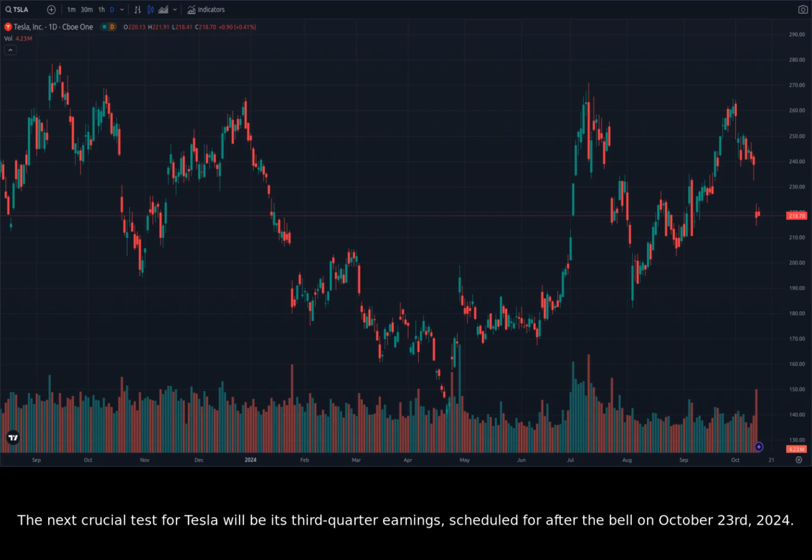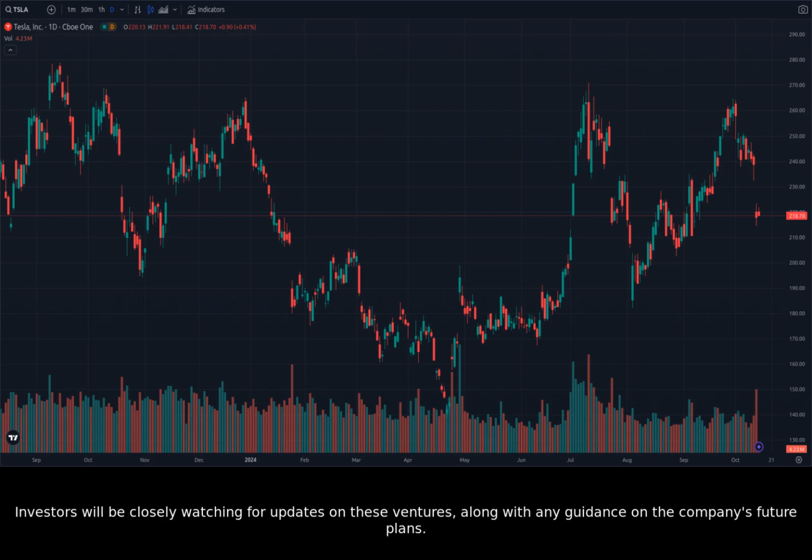The next crucial test for Tesla will be its third-quarter earnings, scheduled for after the bell on October 23, 2024. Investors will be closely watching for updates on these ventures, along with any guidance on the company's future plans. Now, let's dive into the charts and see if the recent drop in Tesla was merely a blip or the beginning of a larger bearish trend.